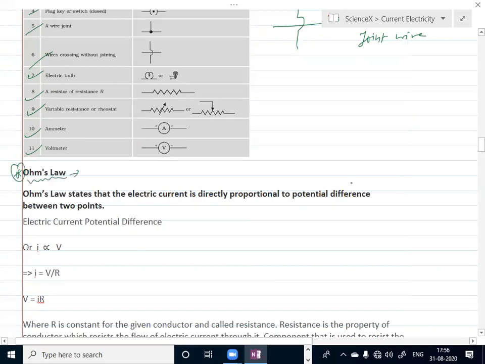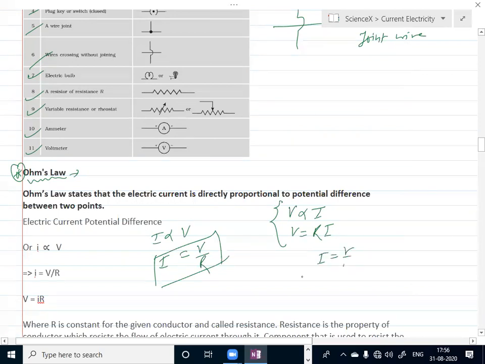Ohm's law states that the electric current is directly proportional to the potential difference between the points, or we can write V is directly proportional to I. When you remove the proportionality, you have to put a constant R. Or I is directly proportional to V, or I is equal to V by R. Current is directly proportional to the potential difference between the two points.